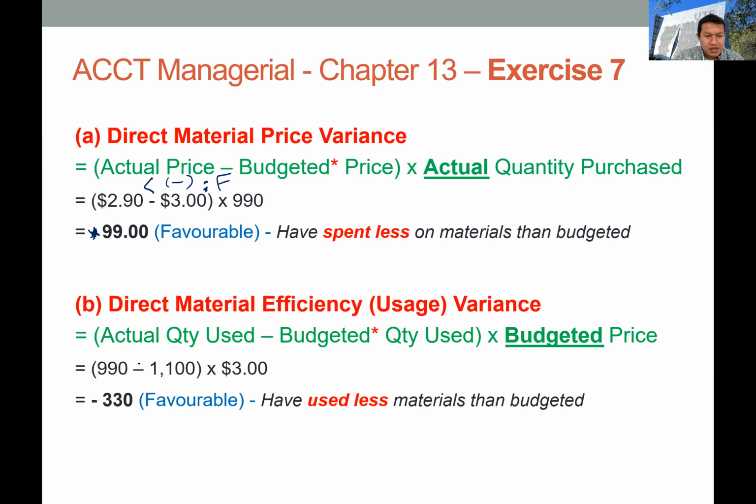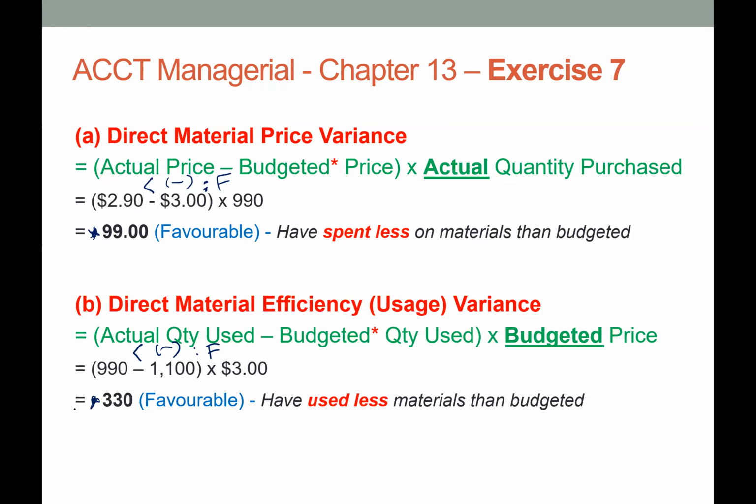The actual quantity is 990 and the budget quantity is 1,100. Again, the actual quantity is smaller than the budget, so you get another negative sign, which simply means this is a favorable variance. Times the budget price of $3 per meter, you get 330. Again, just explain whether this is a favorable variance.